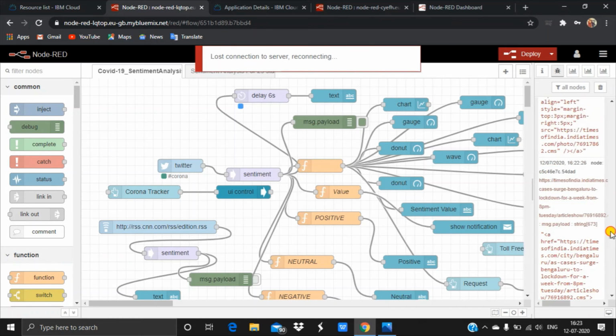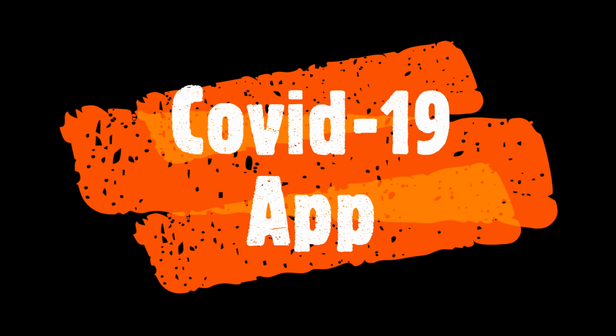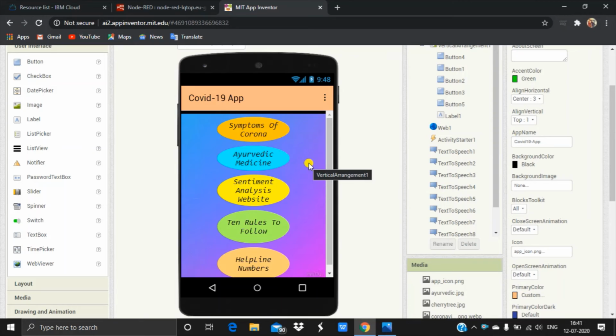This is the output for these tweets. The app I have created using MIT App Inventor. My app name is COVID-19 app. It consists of 5 buttons which could be very useful for the people. The first button is symptoms of corona. The second button is Ayurvedic medicine. The third button is sentiment analysis website. And the fourth button is 10 rules to follow. And the last button is helpline numbers. Each has its respective output.